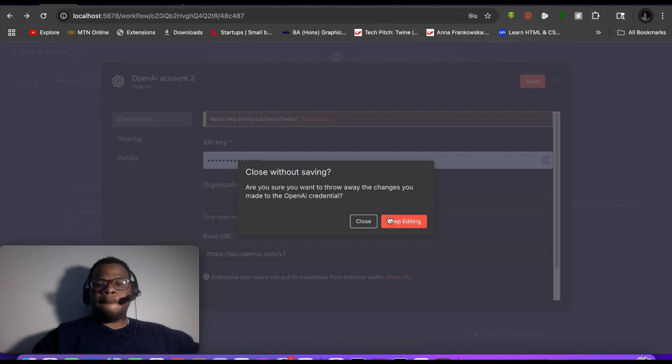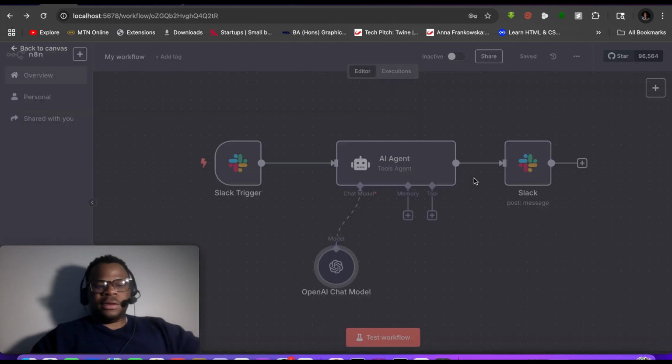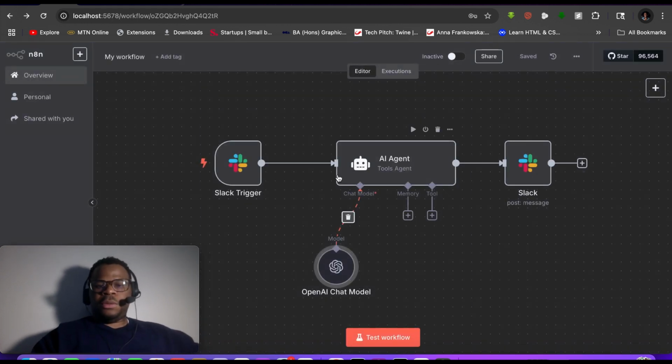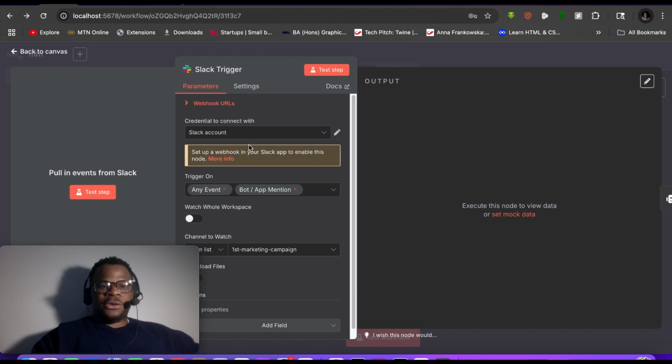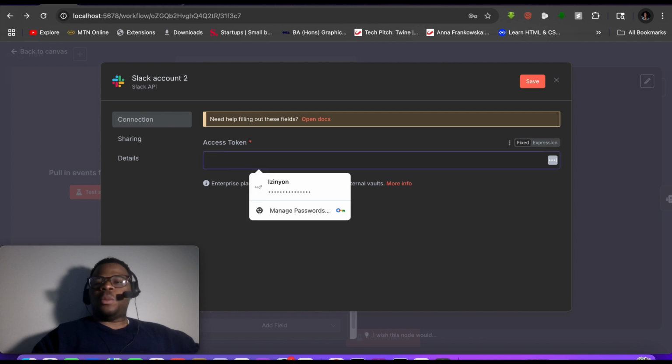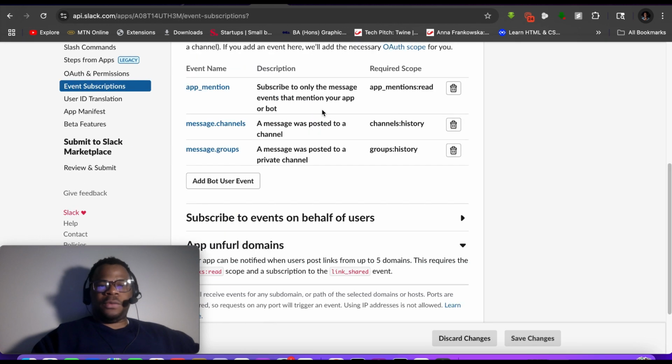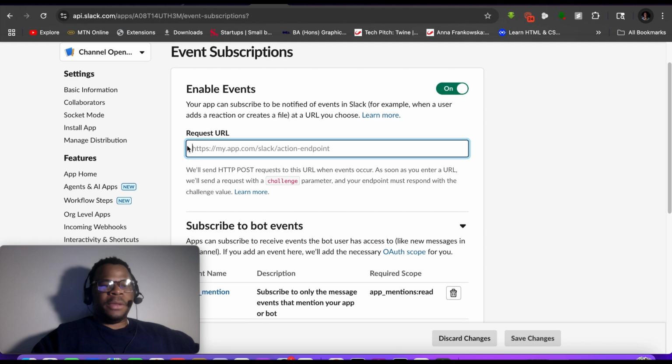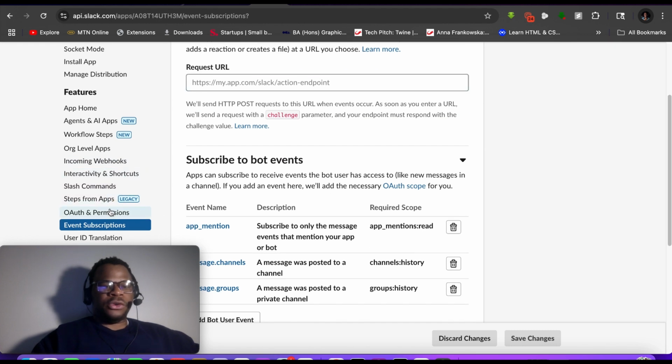So after doing that, the next stage in the workflow would be to work on the Slack trigger. You could find out that we have to connect to a Slack account, and to do that, just simply come here, create new credentials, and then paste the token you created from Slack, which you can get from this OAuth and permissions.